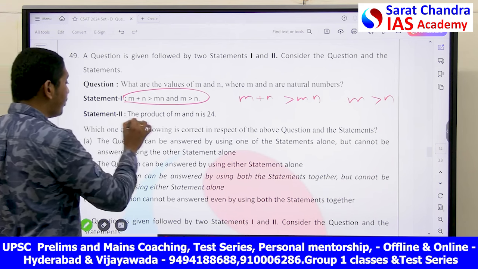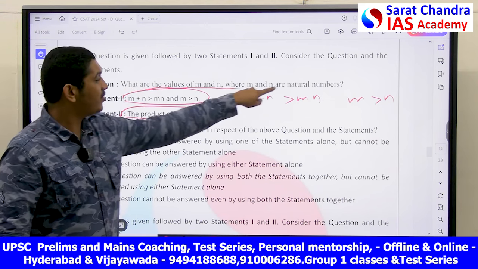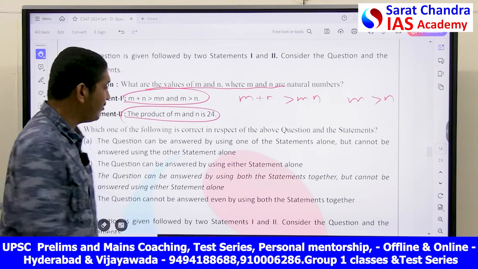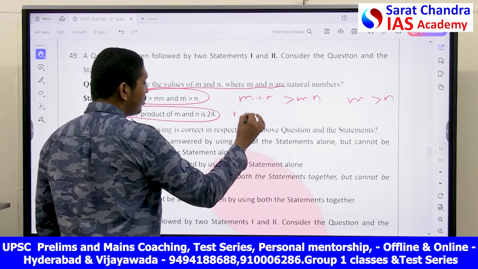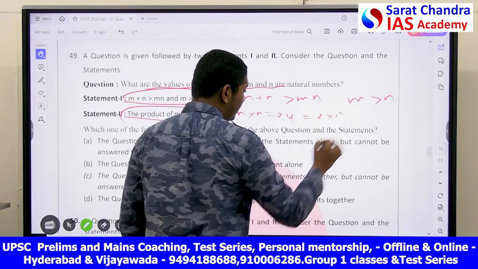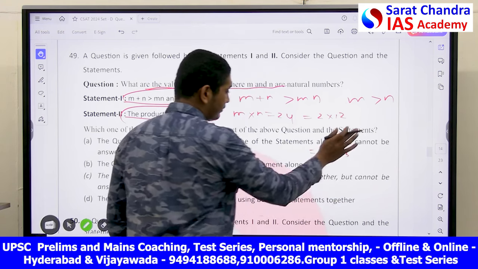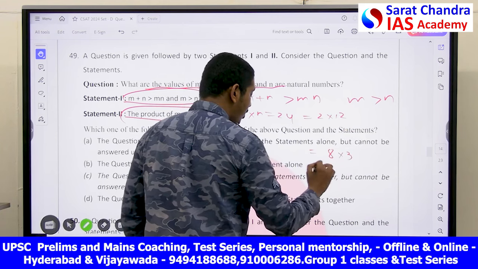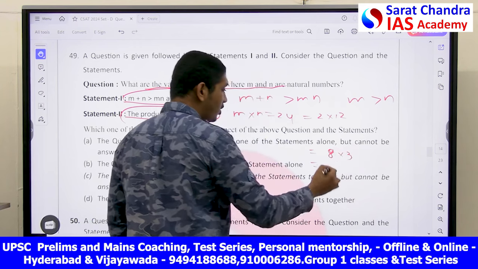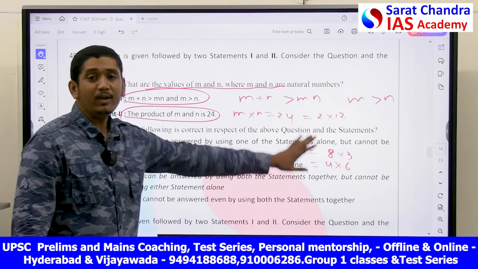But now see, the product of m and n is 24. He is asking you to find the values of m and n which are natural numbers. If he says m into n is equal to 24, this could be 2 into 12, 8 into 3, or 4 into 6. Any of these, right? But uniquely I cannot say.